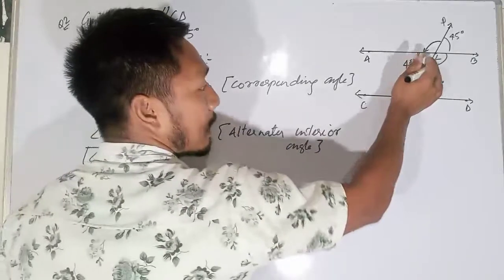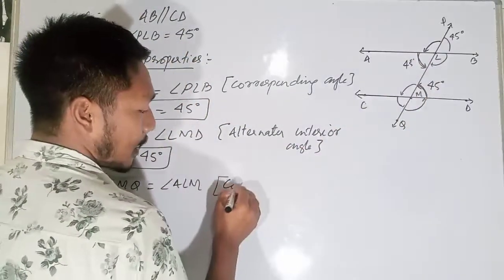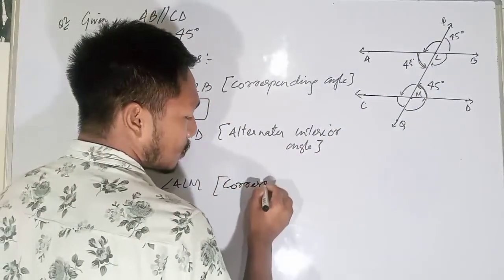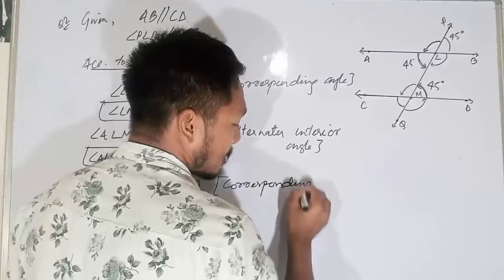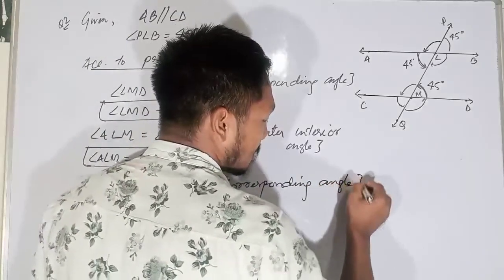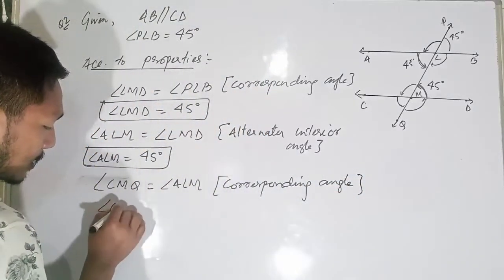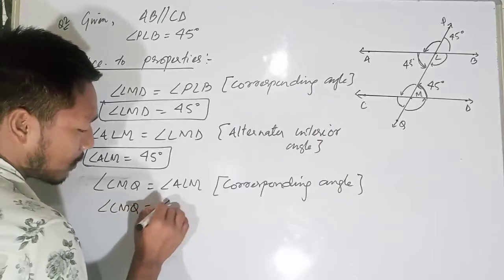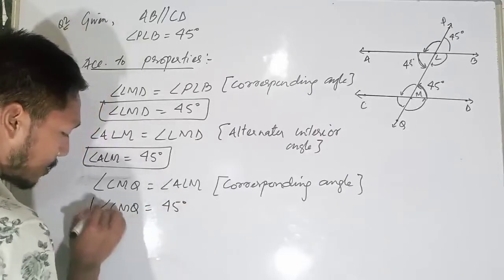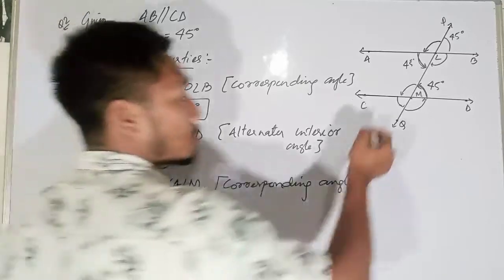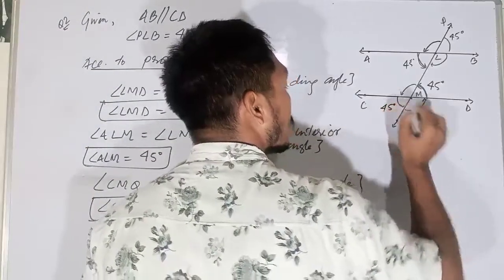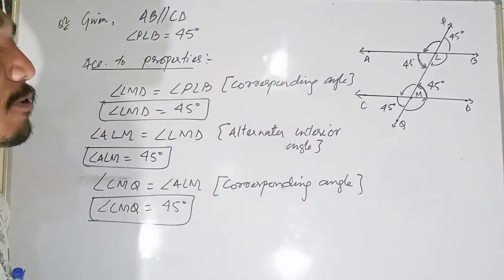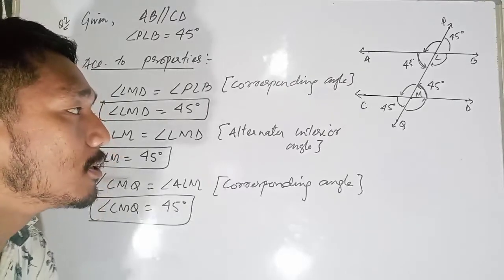Because these angles and these angles are corresponding angles. That means angle CMQ will be equal to 45 degrees. So I'm writing this one is also 45 degrees. So we have got 45, 45, 45, 45, right? So all these angles we have got.